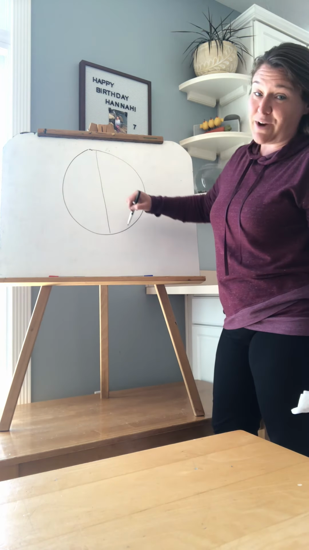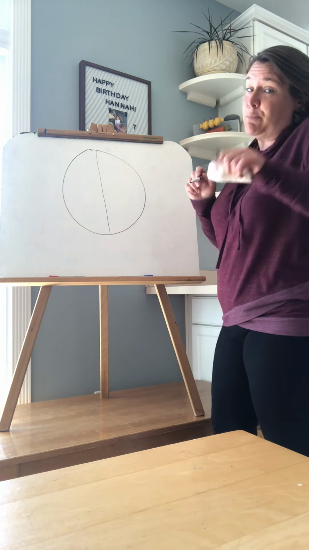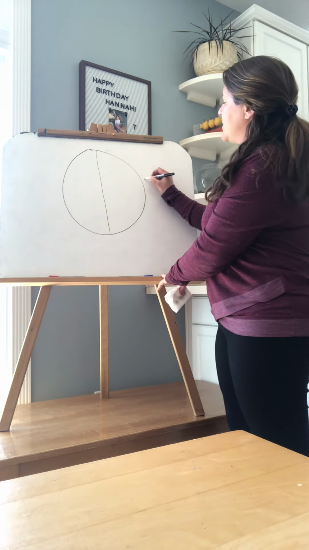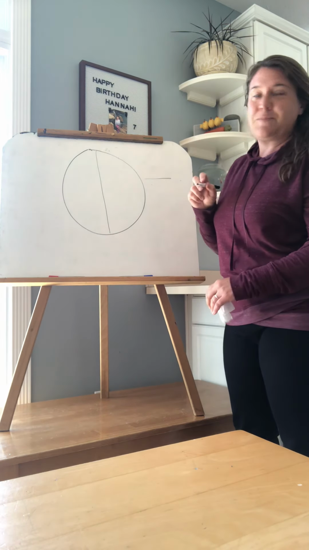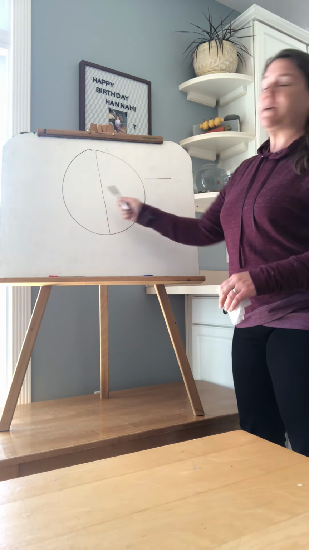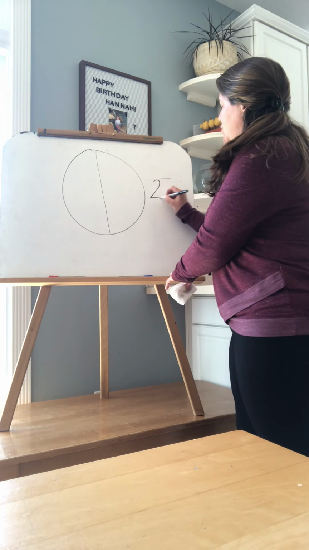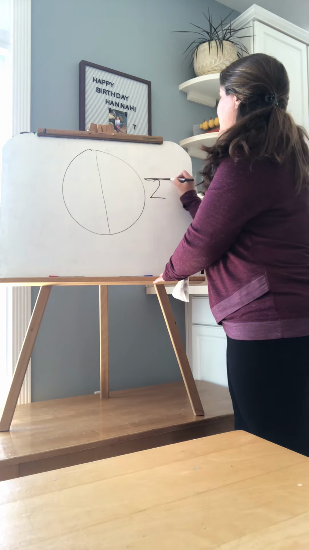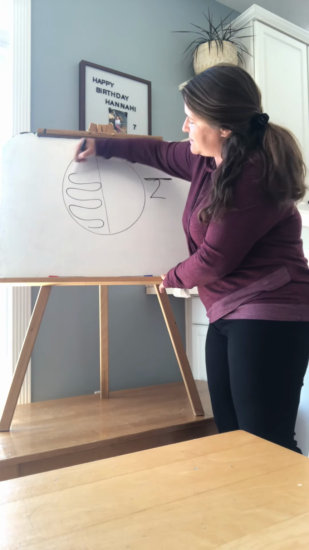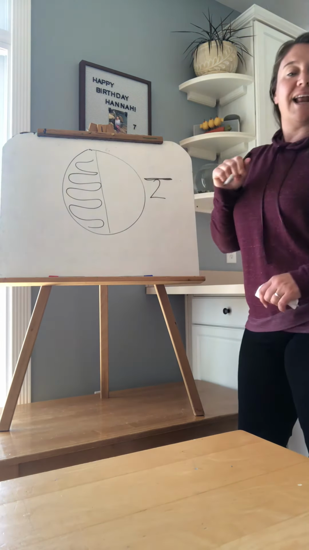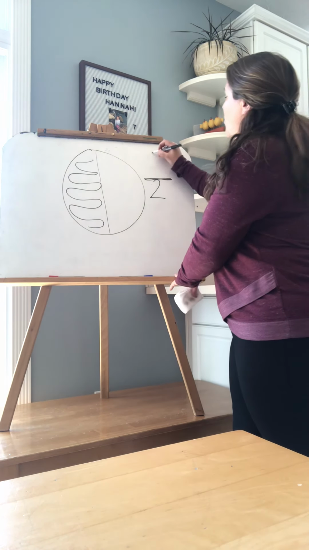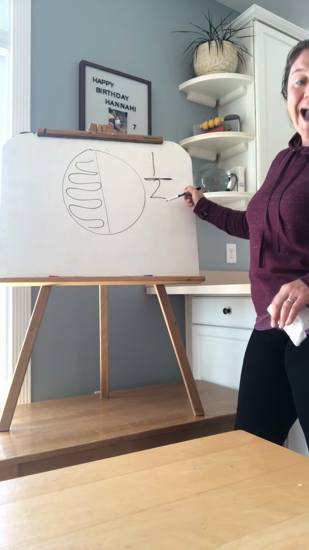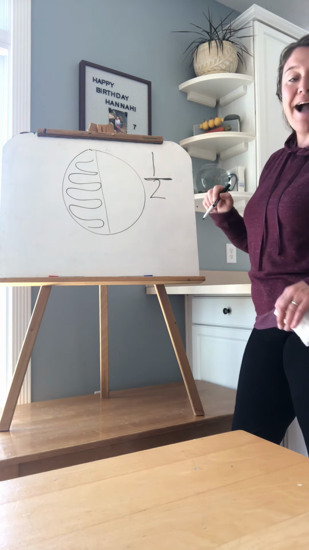Now, we can write that as a fraction. Our book didn't tell us how to write it quite like a fraction, but we're pretty smart, so I'm going to show you how. When you write a fraction, you draw a line, and we see how many equal parts we have here, Jake? 2. 2 equal parts. So the 2 goes on the bottom of that line. Now let's say that I eat that part. Jake, how many parts did I eat? 1. I ate 1 of the equal parts, and we say that 1 half. That's the fraction 1 half.